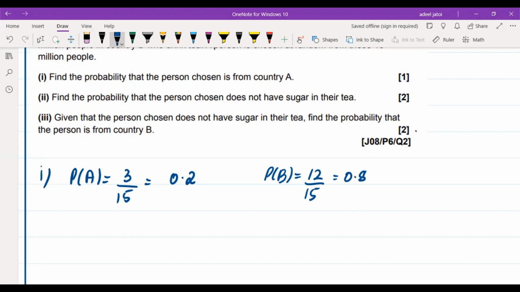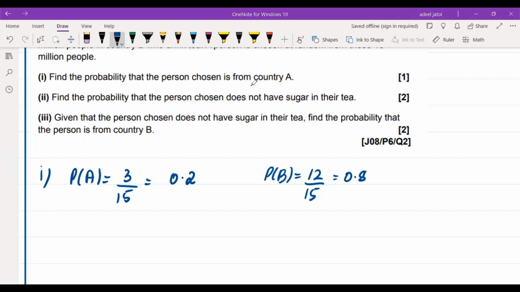Now, find the probability that the person chosen does not have sugar in their tea. If you look at it, the question is unclear. It says does not have sugar in the tea, but it does not say whether it is from country A or country B. So that means it's an open-ended question. We need country A does not have sugar, and country B does not have sugar. That means we need the total of people who do not have sugar in their tea.